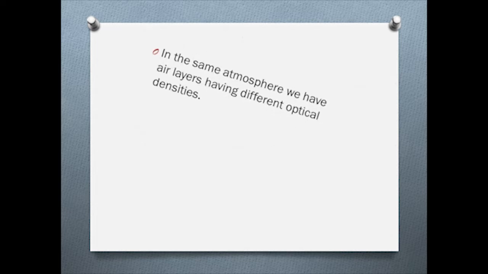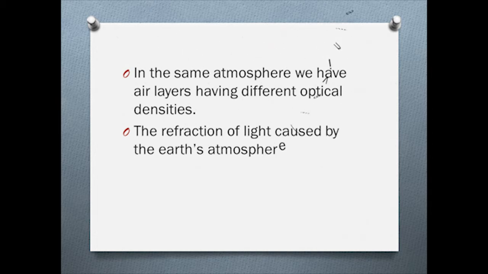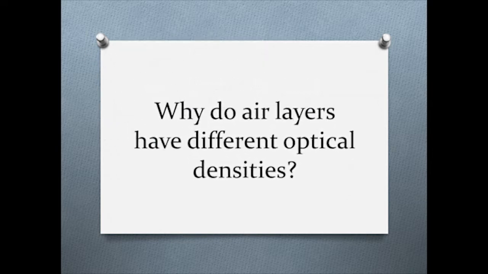In the same atmosphere, we have air layers having different optical densities. The refraction of light caused by the Earth's atmosphere, which has air layers of varying optical densities, is called atmospheric refraction. Why do air layers have different optical densities?